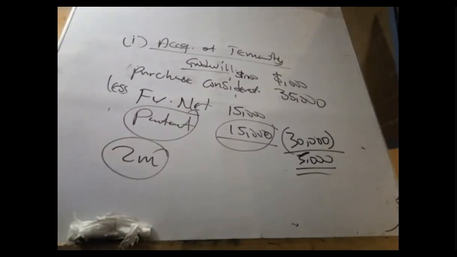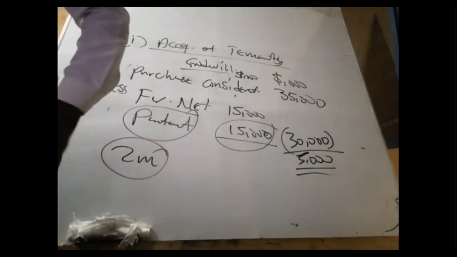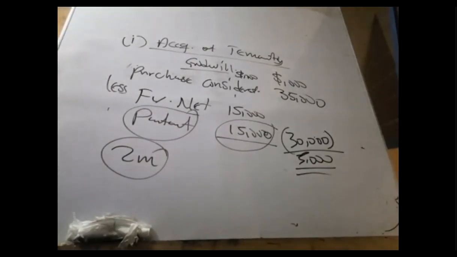So now this is how far the good Lord will bring us for intangible assets. Join us again for the IAS 37 question solving: provisions question solving.